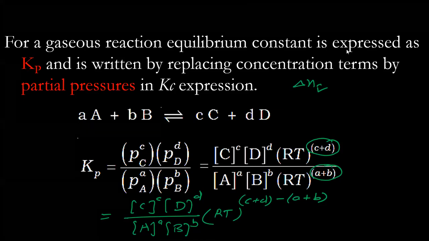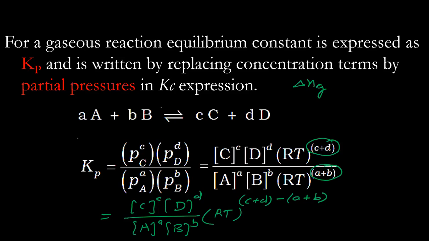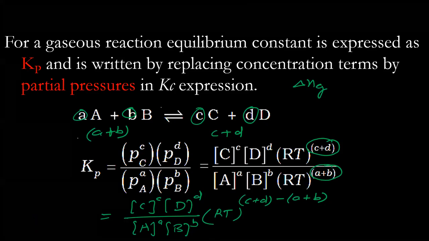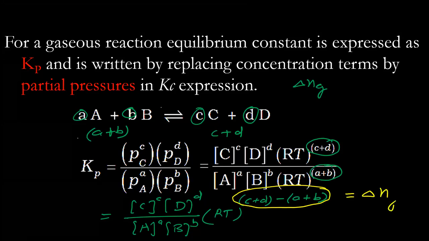Yes, correct. Very good. It is actually delta Ng because we are talking about Kp. Kp is for gases, and C plus D is the number of moles of products, minus A plus B, which is the number of moles of reactants. And C plus D minus A plus B, this whole will give you delta Ng.